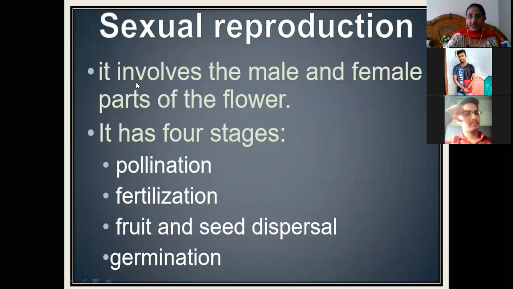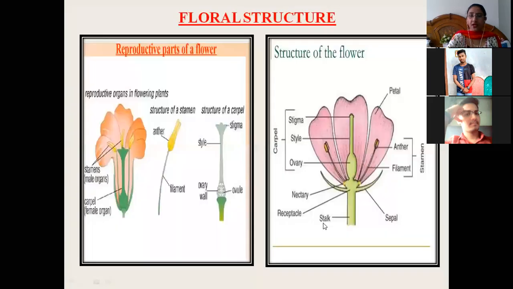Again, here we will see it involves the male and female parts of the flower. So in sexual reproduction, now we will see the four stages of sexual reproduction. First is pollination, the second is fertilization, then fruit and seed dispersal, and the last one is germination. Now we will see the floral structure of a plant. As we have seen, the flower is the main reproductive part of a plant, so we should know the various reproductive parts of a flower.